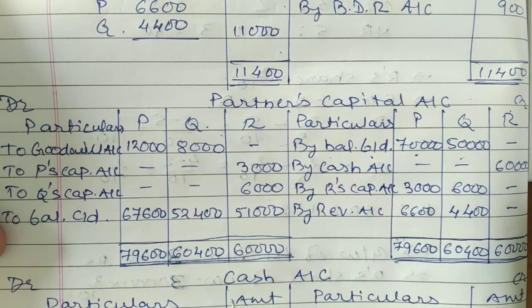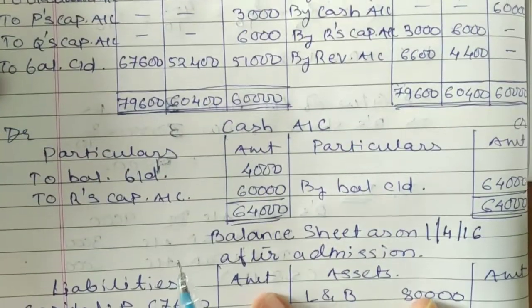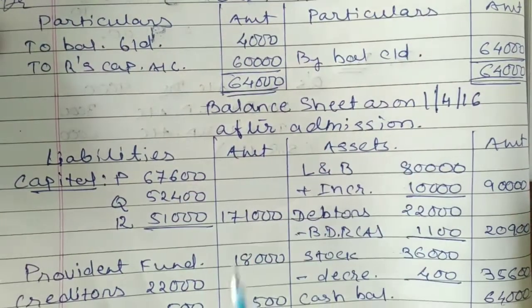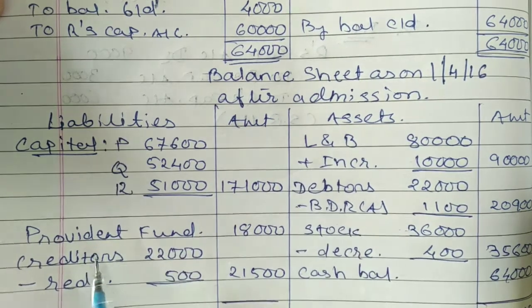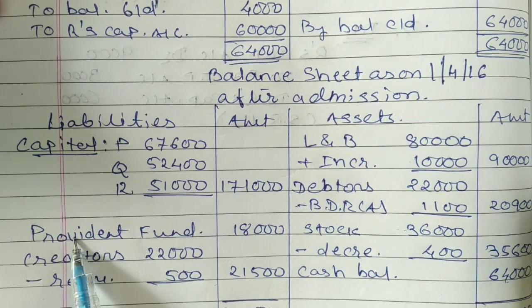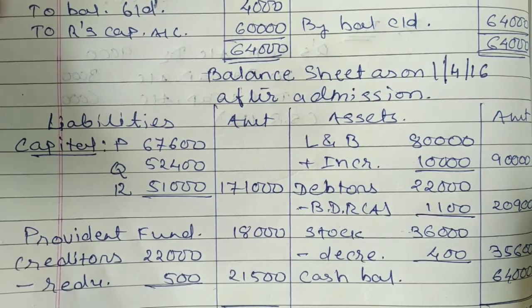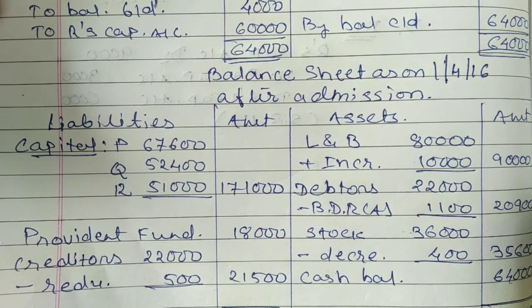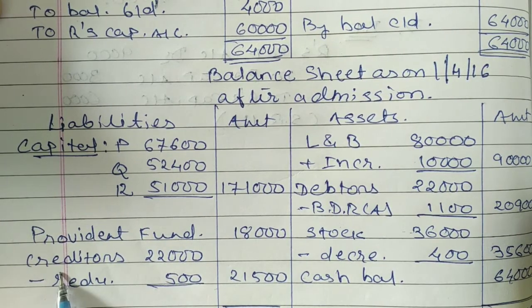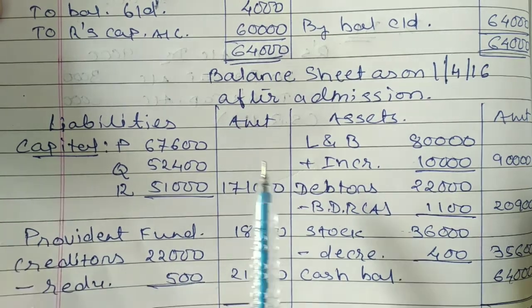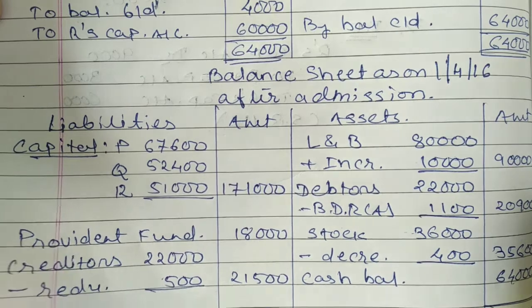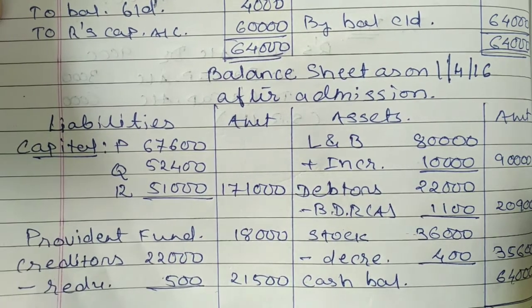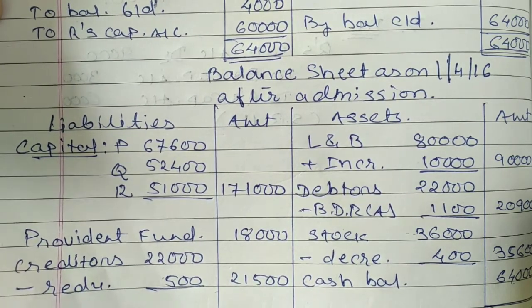Second information, that is provident fund. Provident fund will be recorded in your balance sheet liability side. Provident fund is a liability of the firm. That's why provident fund balance sheet liability side 18,000. Second information, that is your creditors, which is having adjustment. So creditors balance sheet liability side inner column 22,000. Now the liability side has been over. Let's move to the asset side. First information, that is your land and building.